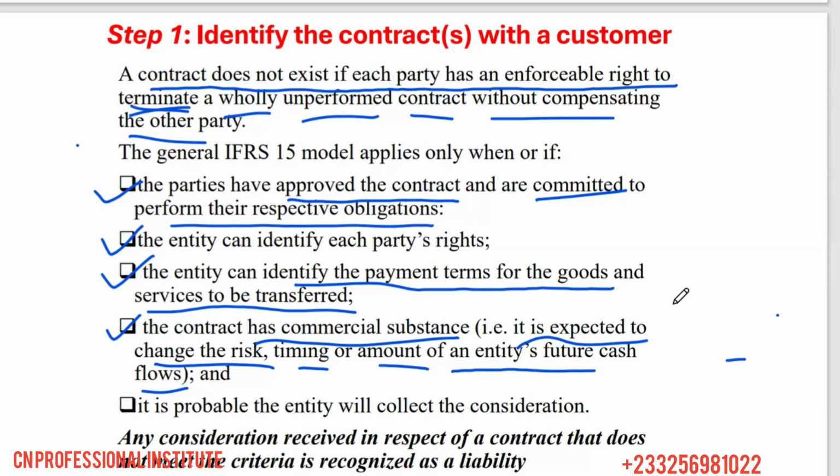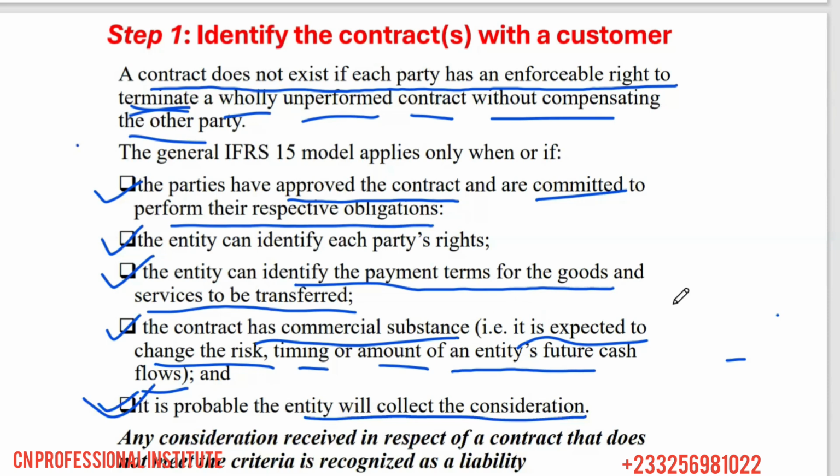So it should also have, probably, the timing. So when would that amount be received? The timing. Okay. When would that amount be received? And then the risk associated with such a transaction. And then finally, it is probable that the entity will collect the consideration. Also very important. If you divide the 50 bags of cement and the customer cannot pay you, then there's a question mark.